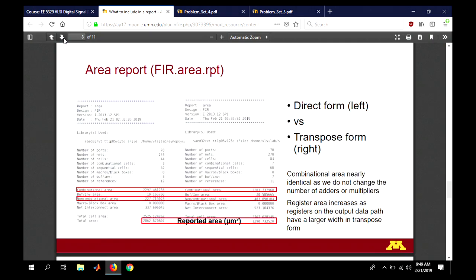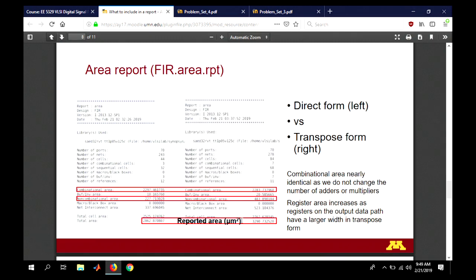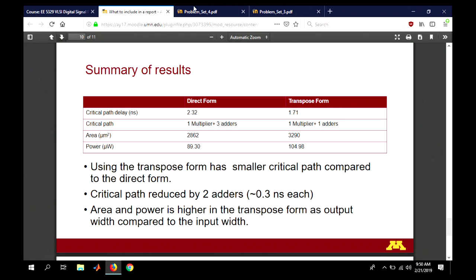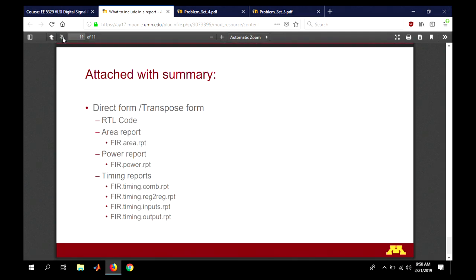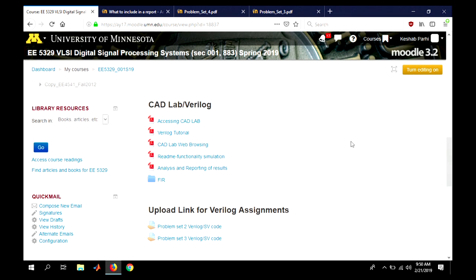So next time, find out what to report: there is reported area, reported power. Please read this file on your own, and the summary of results. That's kind of how you are supposed to report. So read this directory, read this file, and read about how to turn in a report of area, time and power from Verilog. Read this file under CAD lab Verilog.